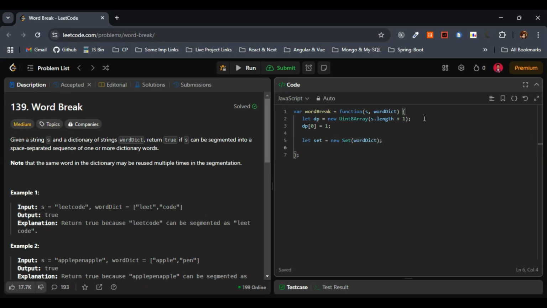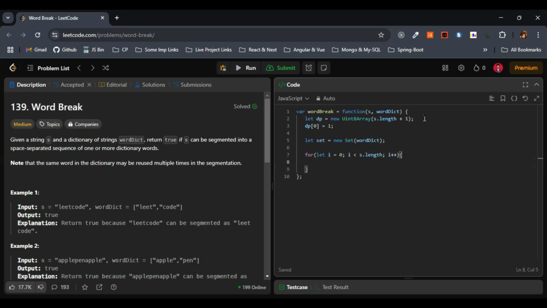That is the reason I'll be making use of set here. I hope this is clear. So the next step is we have to iterate over the string characters, right? For that I'll just make use of the for loop. So let i equals 0, i less than length of the string, i plus plus. This is fine. Next step, within the for loop, what we will do, if the current index i is reachable,